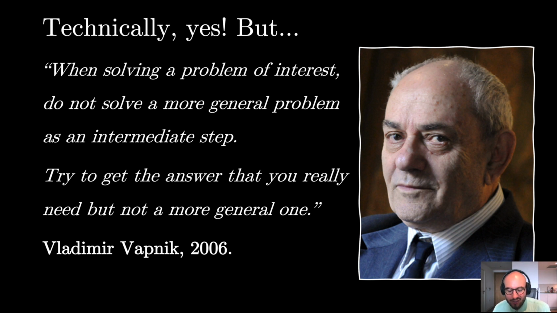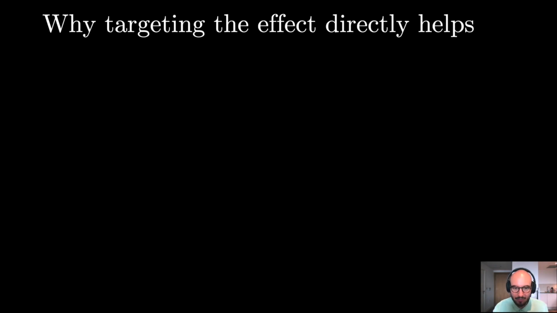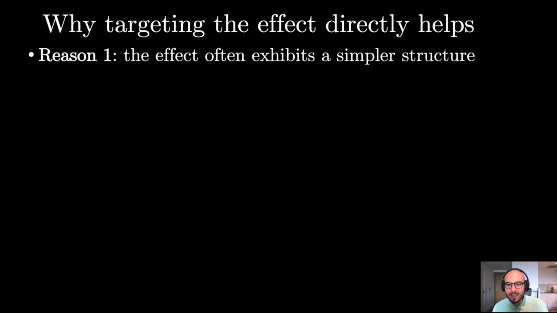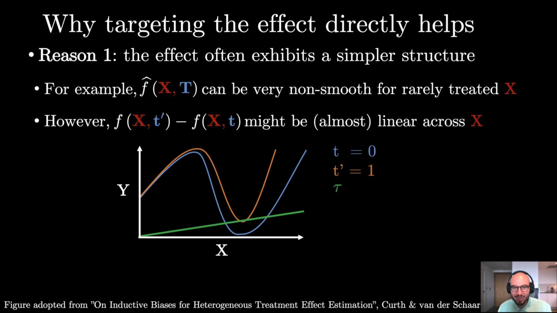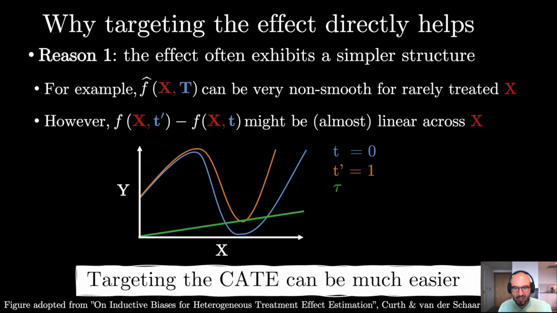Let's look more closely why targeting the effect directly helps. One reason can be that the effect exhibits a simpler structure than the outcome surface. For example, assuming a binary treatment setup, we may have very non-smooth regressors for rarely treated covariates. However, the true CATE might be almost linear across the covariates. So targeting the CATE can be much easier.